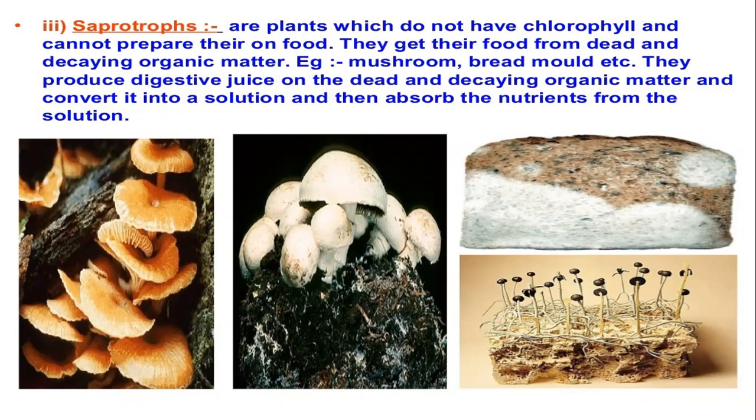Examples are mushroom, bread mold, etc. They release digestive juices on the dead and decaying organism, convert it into a solution, and then absorb the nutrients from the solution. So in this way they survive. They can't prepare their own food, but they take their food from dead and decaying organisms. So saprotroph is again an example of heterotroph.